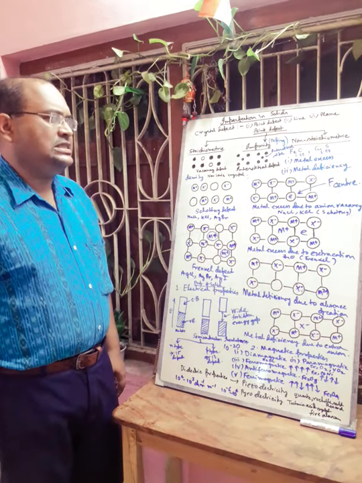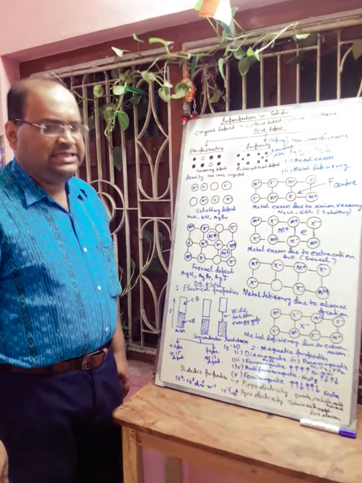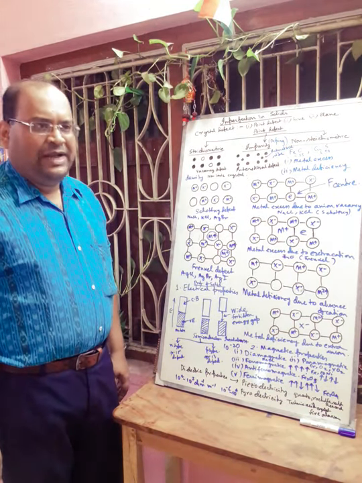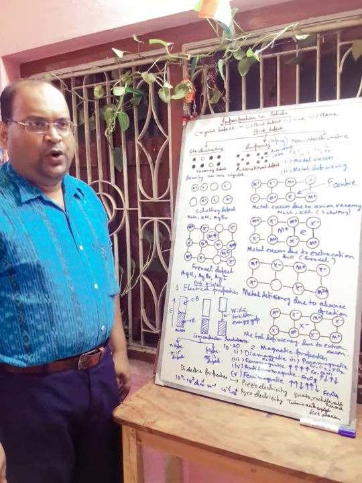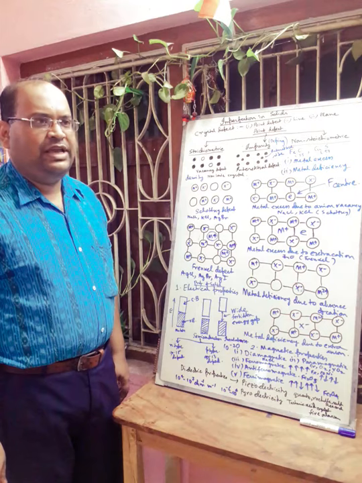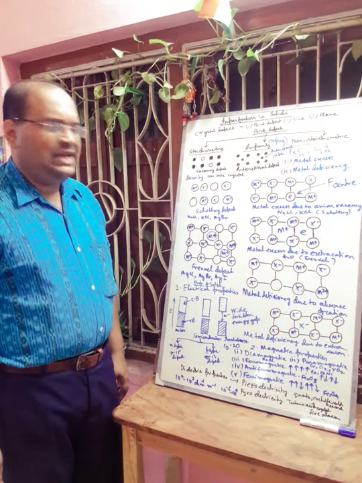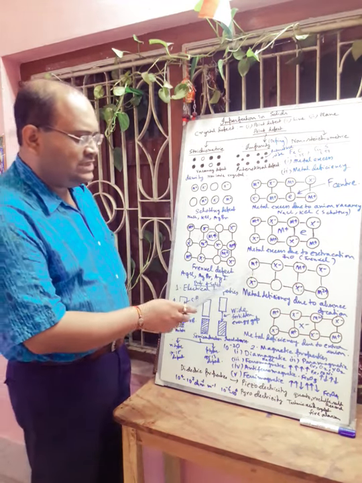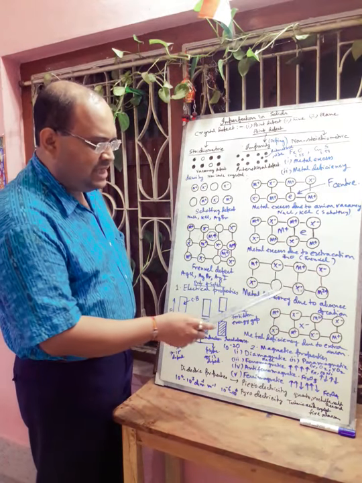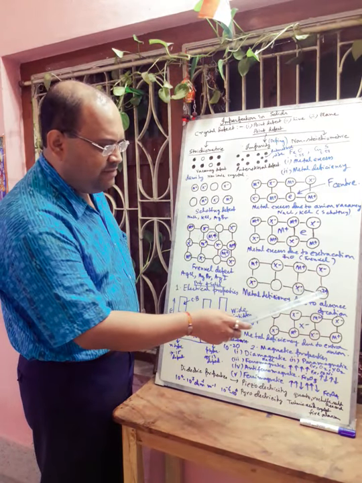Next we will discuss the metal deficiency defect. There are also two types of metal deficiency defect. When a cation is missing from the lattice site, then we can see the metal deficiency defect. Here one example is given: M plus, X minus, M plus, X minus, X minus, M plus is missing, then X minus and M2 plus.